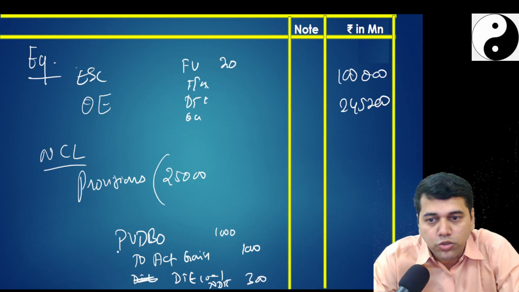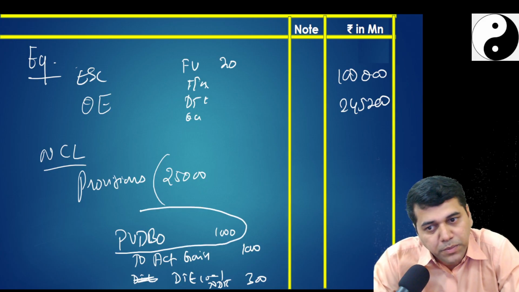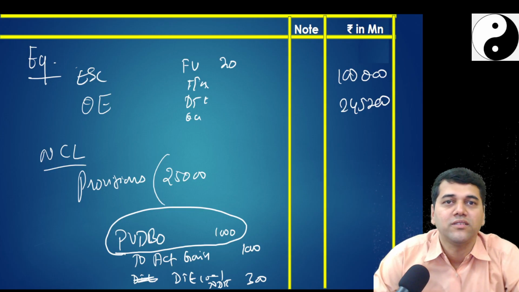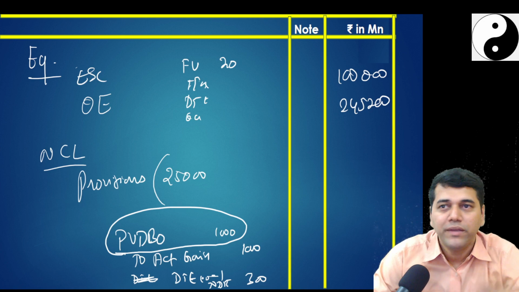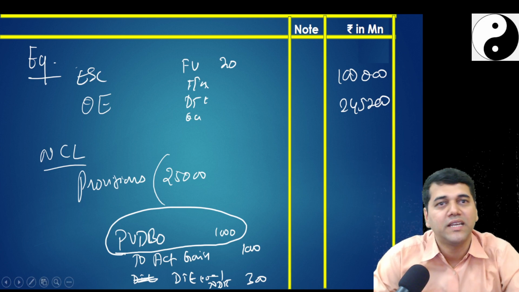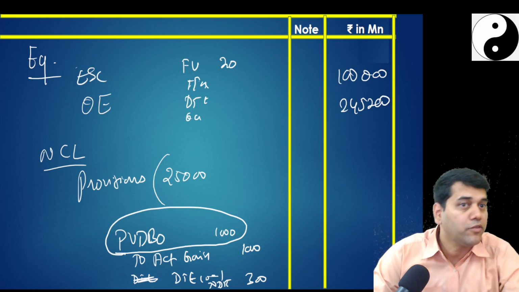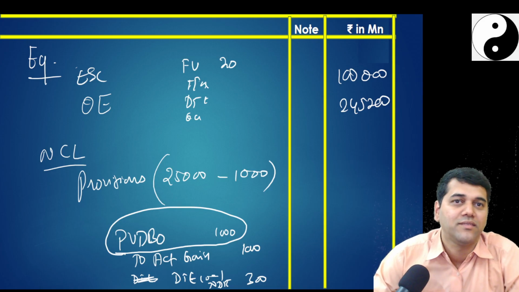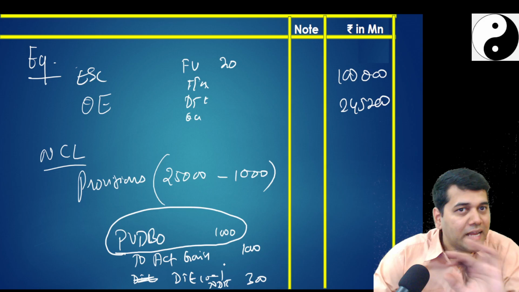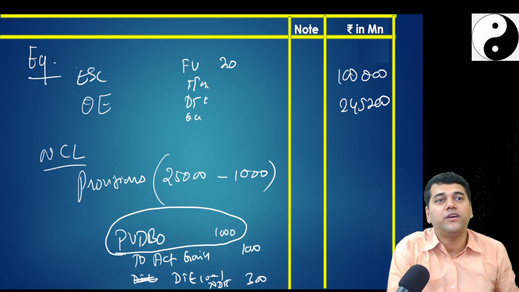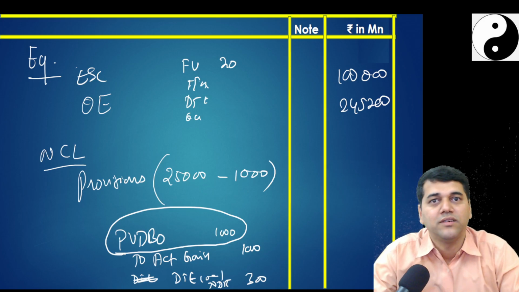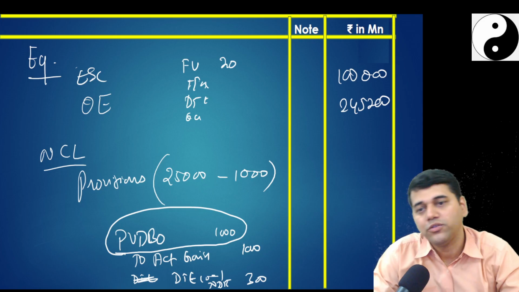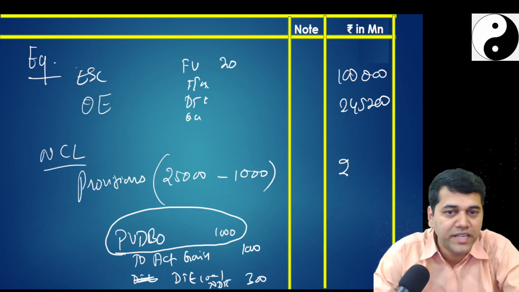Now my question to you is where do you show this PVDBO debit? That is in long term provisions, no? PVDBO, is it not a provision like a decommissioning liability? Minus 1000. They didn't give it a separate name, the present value of the defined benefit obligations. But what you did there was a provision, just like a decommissioning provision. So you deduct it here and say 24,000.